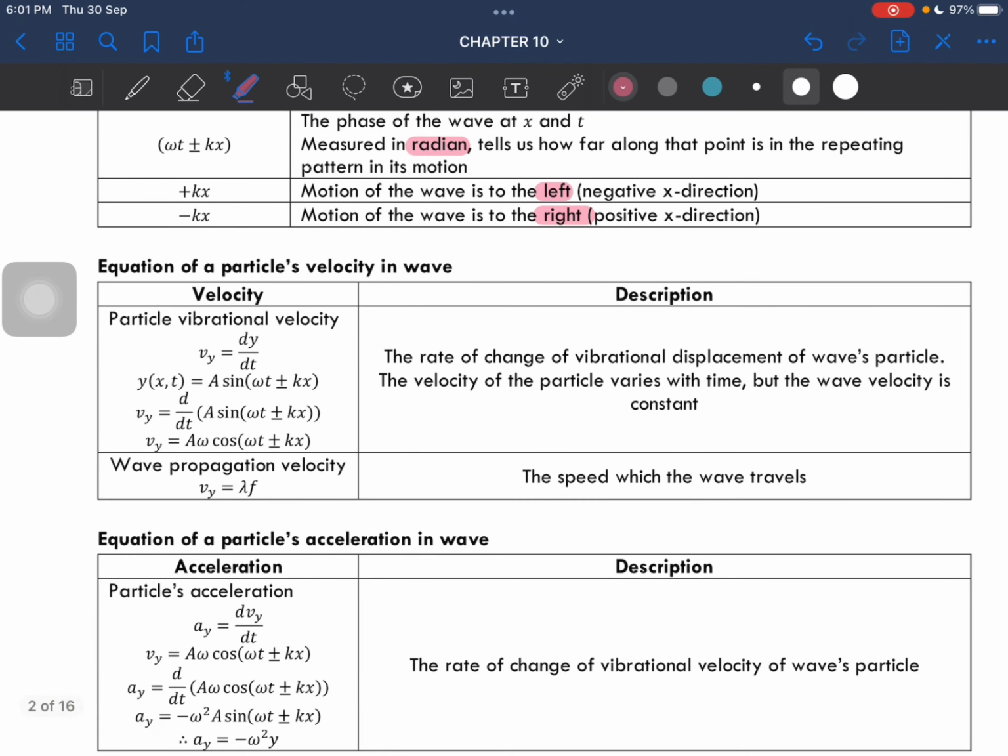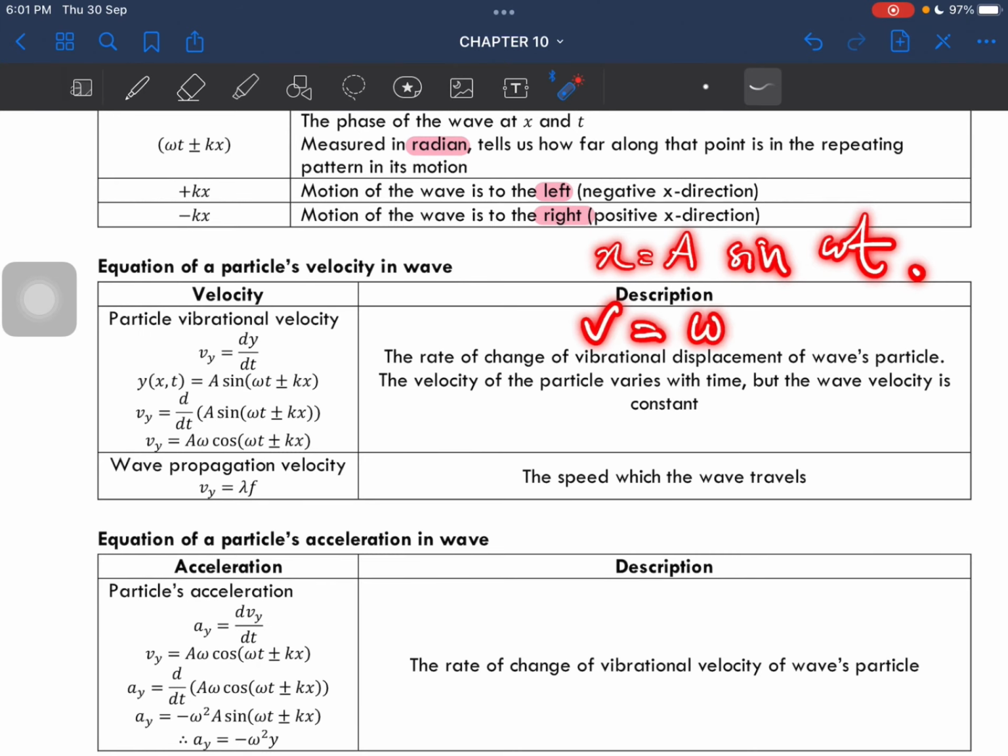Okay, so we also have equation of particle velocity. Okay, like simple harmonic motion, we have x = A sin ωt. For chapter 10 and also chapter 9, we have ωA cos ωt. And then we have acceleration. So this one also exists. Okay, for chapter 10 also we have this for mechanical waves.